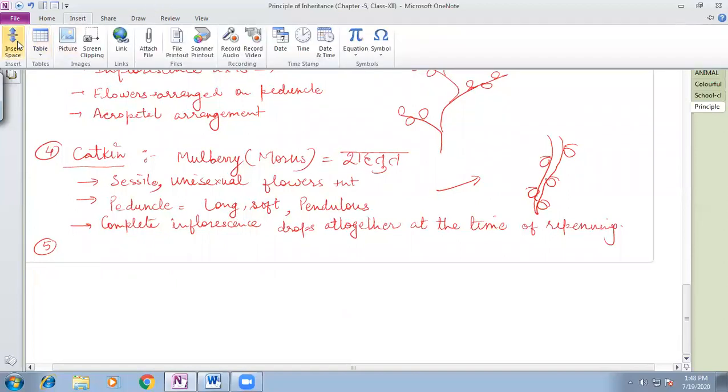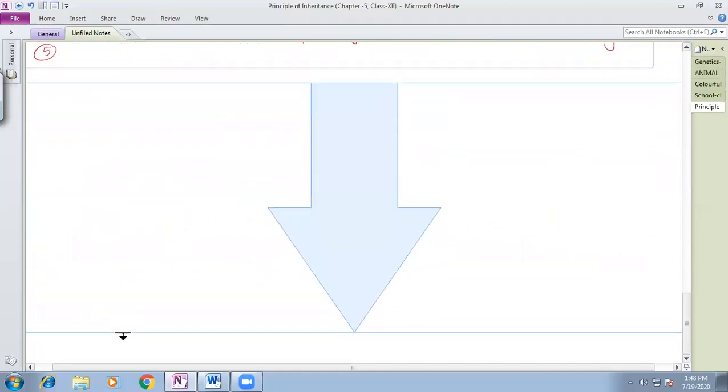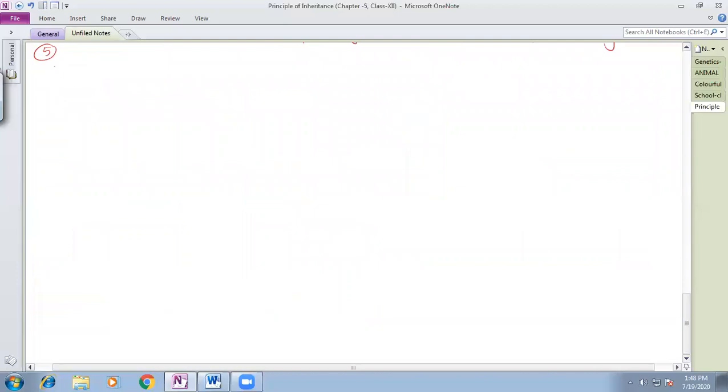Let me insert the page first. Okay. So next type is spadix inflorescence. This spadix inflorescence is found in the banana plant, as well as in the maize plant. The same kind of spadix condition is there.